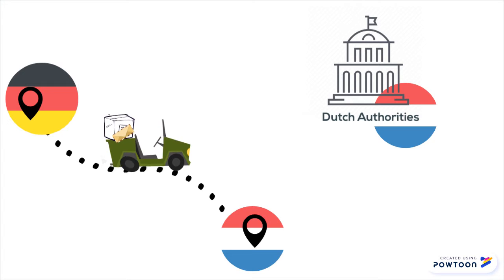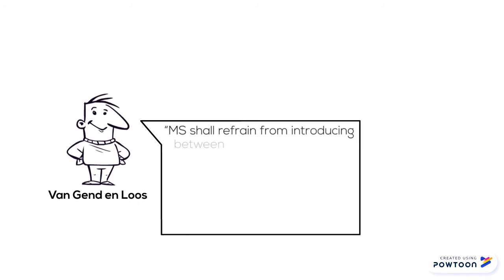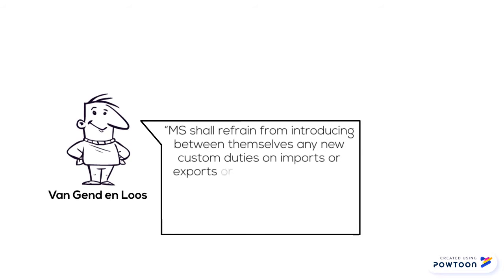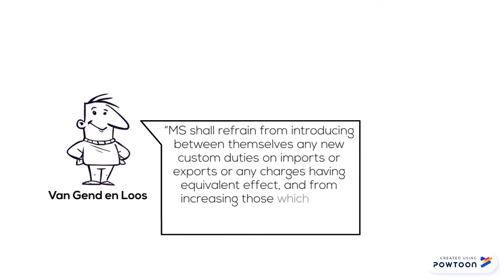The company Van Gend en Loos were importing goods from West Germany to the Netherlands, where the Dutch authorities chose to put a tariff on the imported goods. The Netherlands violated the prohibition of the internal market. Member states shall refrain from introducing between themselves any new customs duties on imports or exports or any charges having equivalent effect, and from increasing those which already apply in their trade with each other.